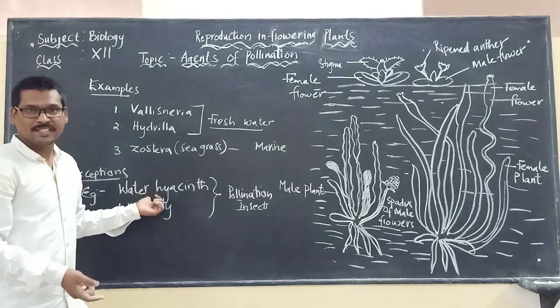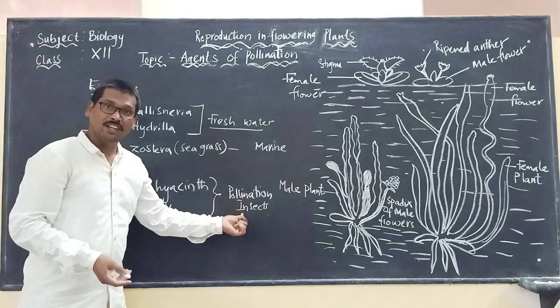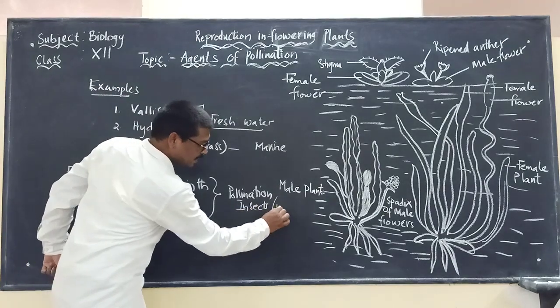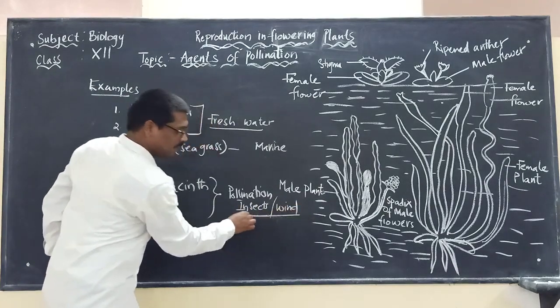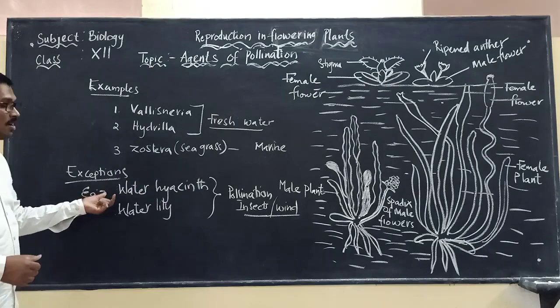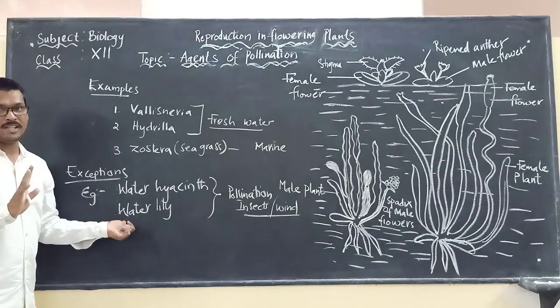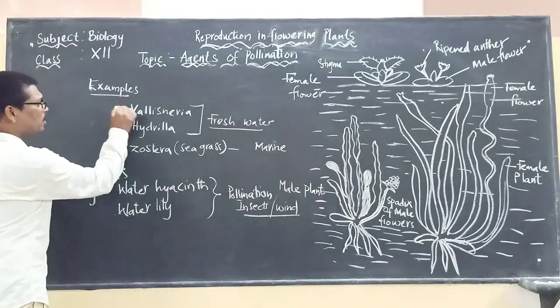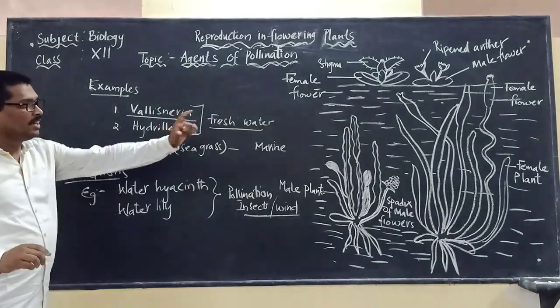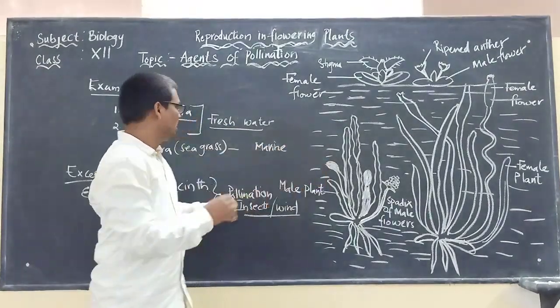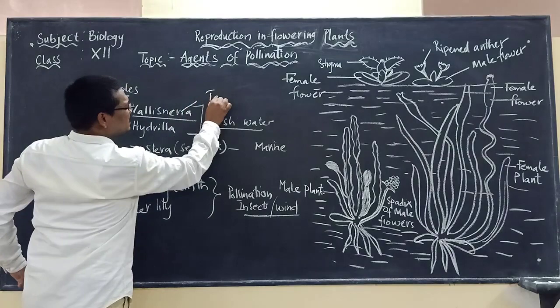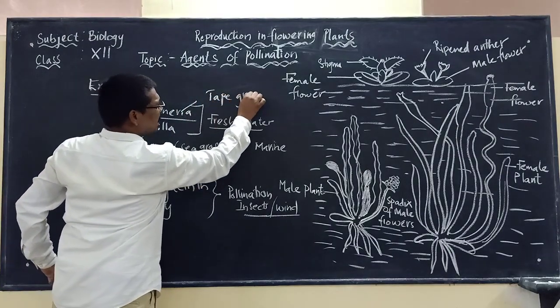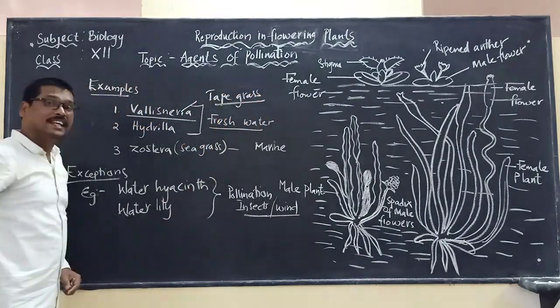So how is pollination taking place in these plants? It is by insects. And please remember, not only insects, it may also be with the help of wind. Wind also helps in the process of pollination in these two plants. Now, if you take the example of Vallisneria, it is also known as tape grass. Please remember this.